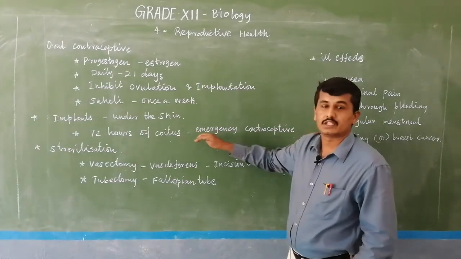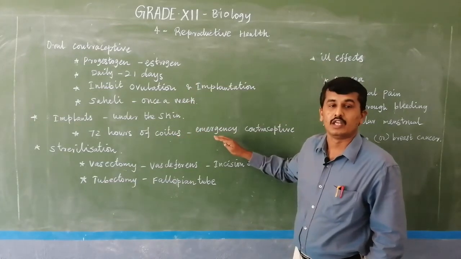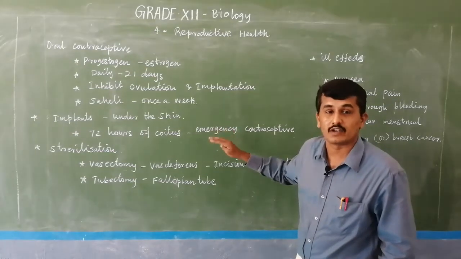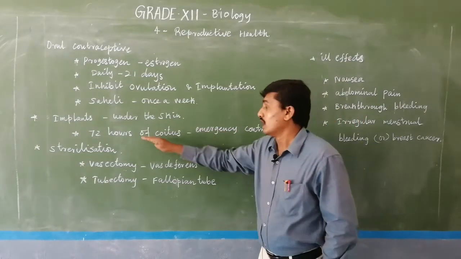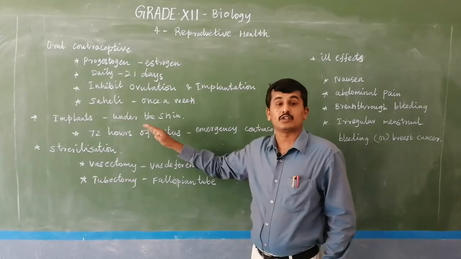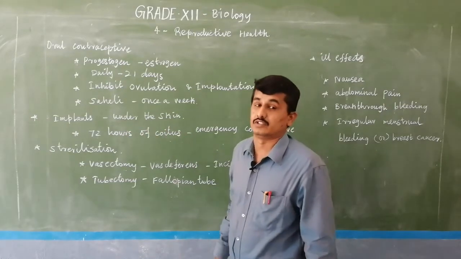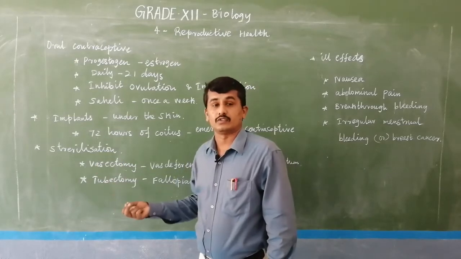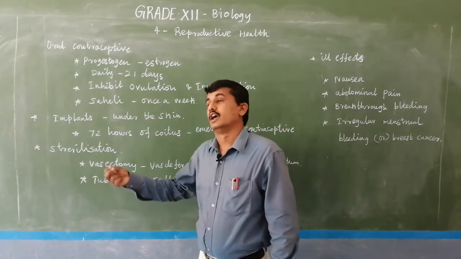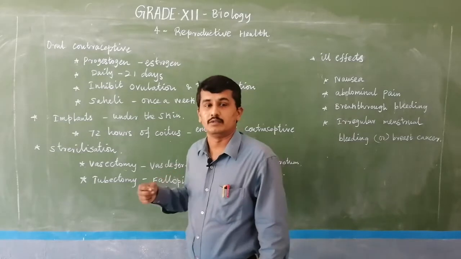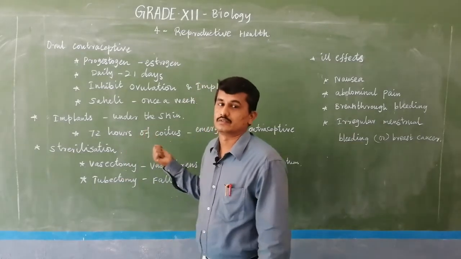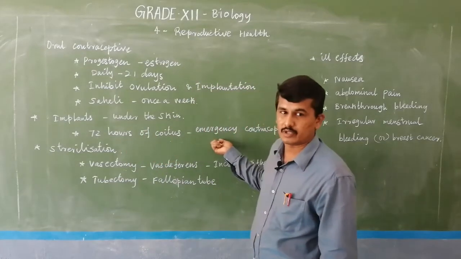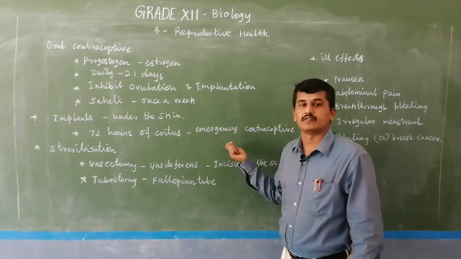But this last method, emergency contraceptive pills, prevents the fertilization even after the coitus, even 72 hours, 3 days after coitus, if you take the particular oral pill. Okay, this is the emergency contraceptive, and it causes some side effects.